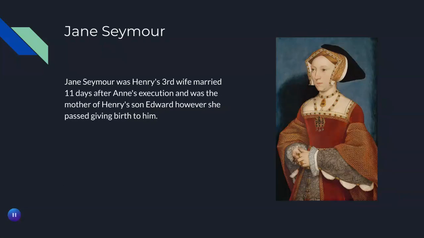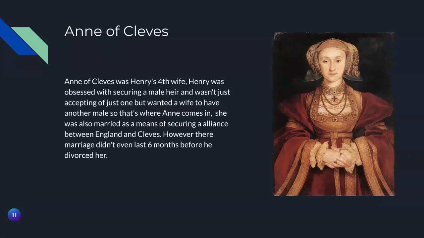Next one up is Jane Seymour, who was Henry's third wife, and they were married 11 days after Anne's execution. She was the mother of Henry's son Edward. However, she passed giving birth to him.